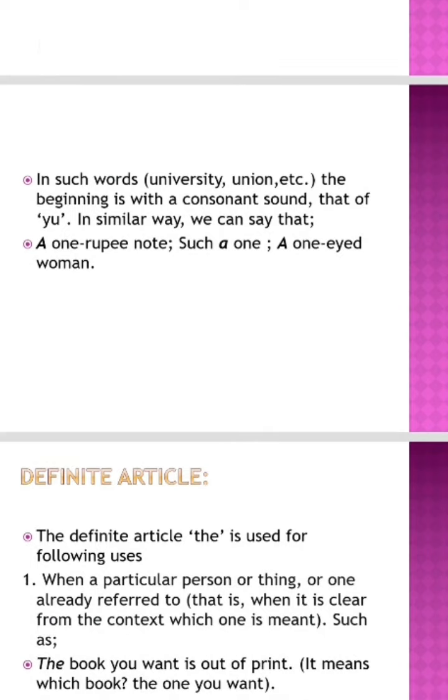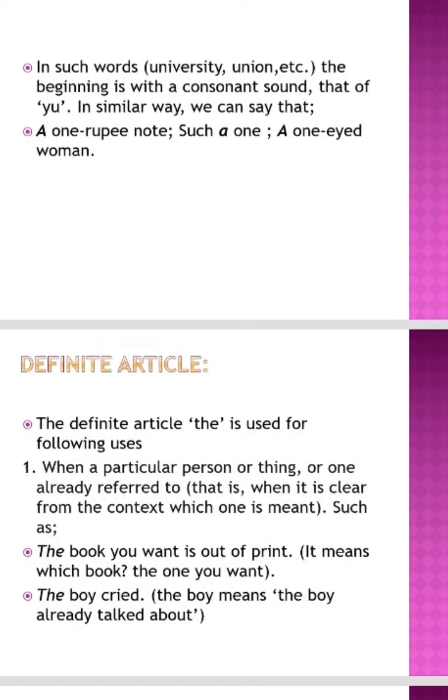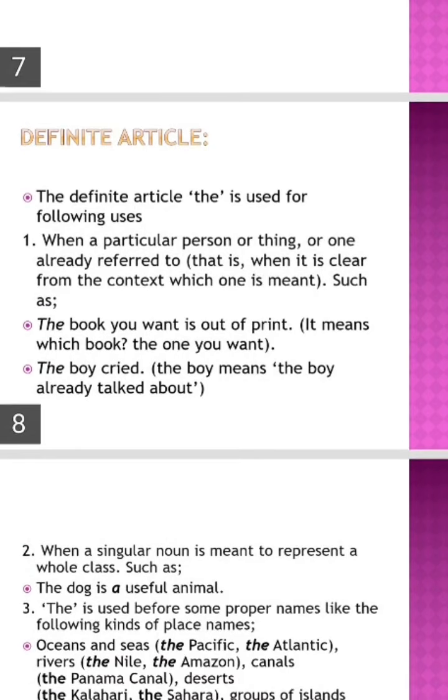Definite article. The definite article the is used in the following ways. First, when a particular person or thing, or one already referred to, is meant, for example, the book you want is out of print. It means which book? The one you want. The boy cried. The boy means the boy already talked about. So for an already mentioned thing, we have to use the.